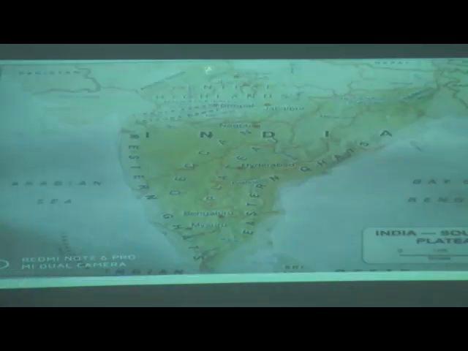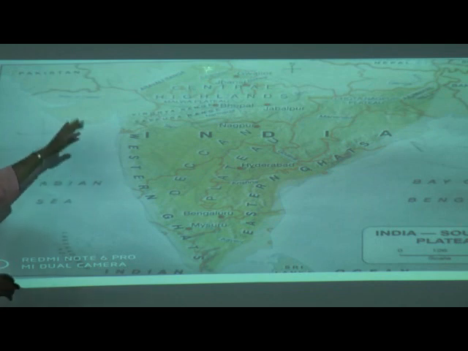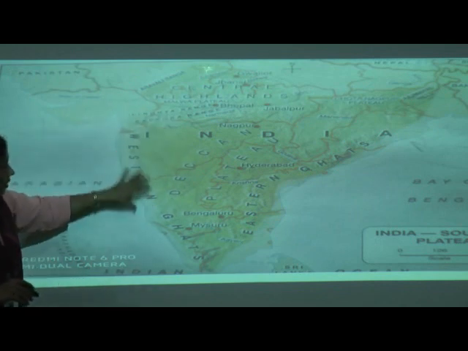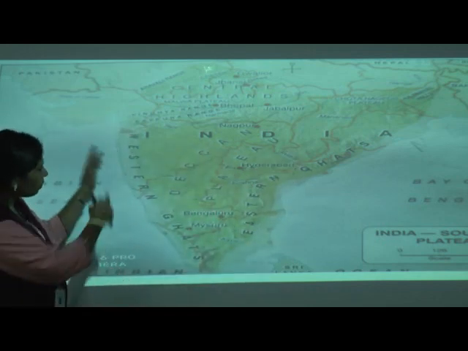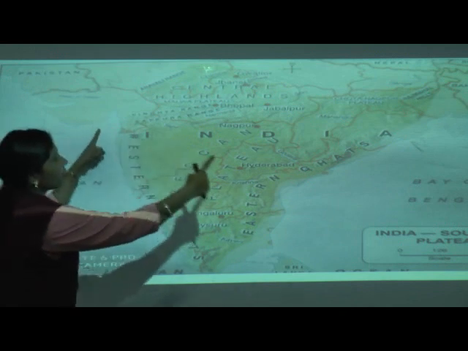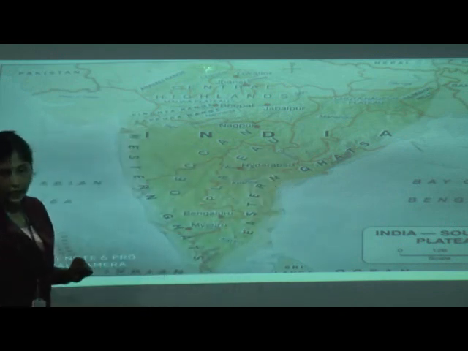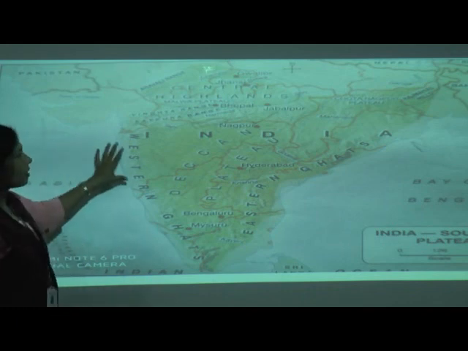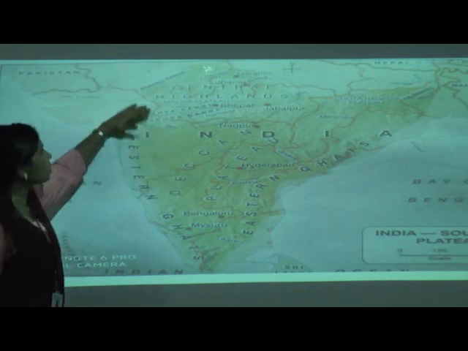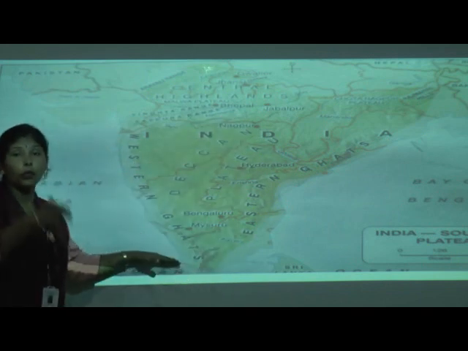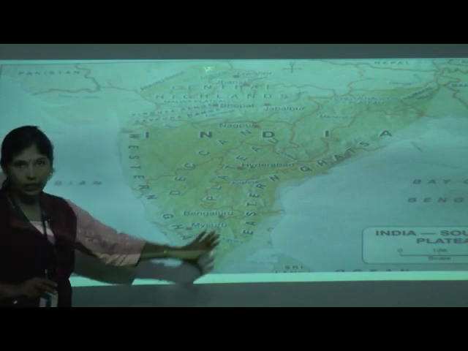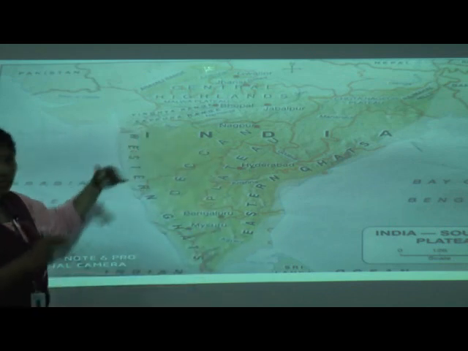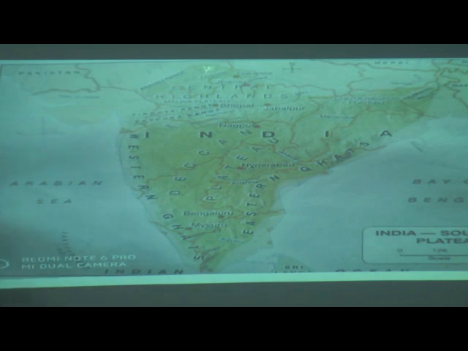Now have a look over here, I am showing you a map, correct? This is half of the India map, and this is the down part. Can you see this? Which shape is it like? Yes, this is a triangular shape, correct? This southern part is the total Southern Plateau that we are going to study in this lesson. This is how the shape is, a triangular shape. Step by step I am going to explain this.